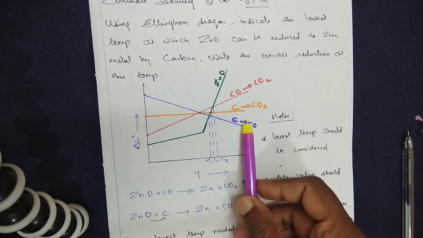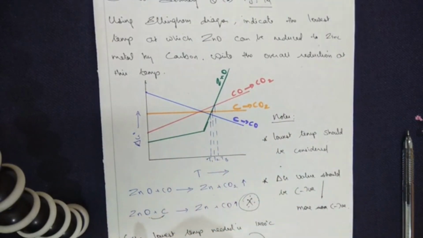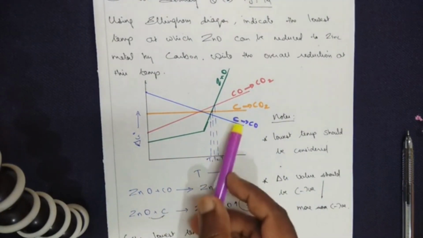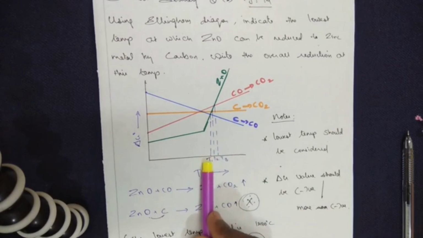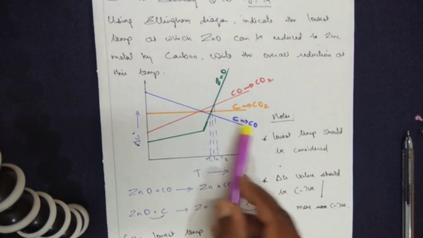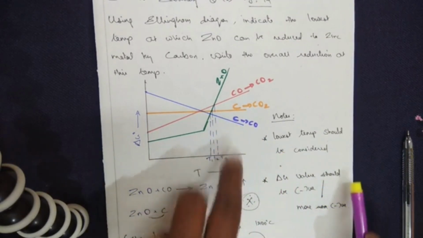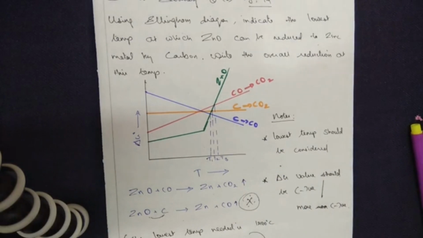Under the three types of graph, the one that gives you the lowest temperature you should opt for. So carbon to carbon monoxide takes less temperature for the extraction process. Point number 2: between the two, the delta G value of carbon to carbon monoxide is less. These are the little explanations.